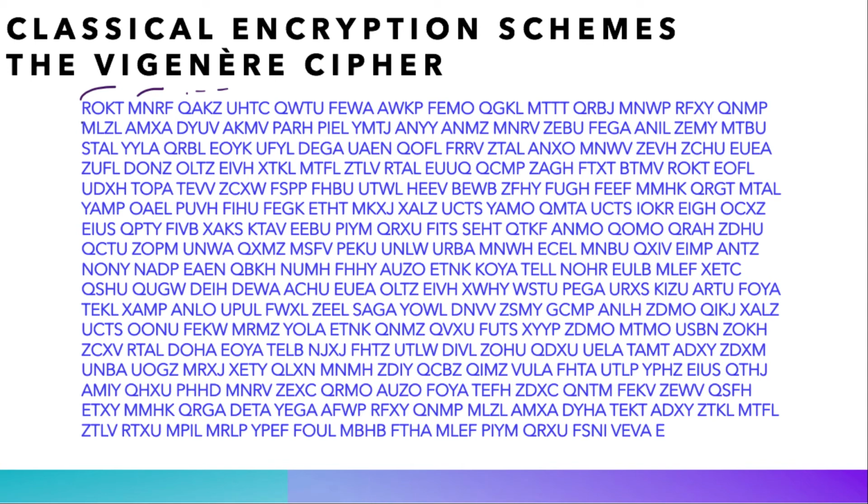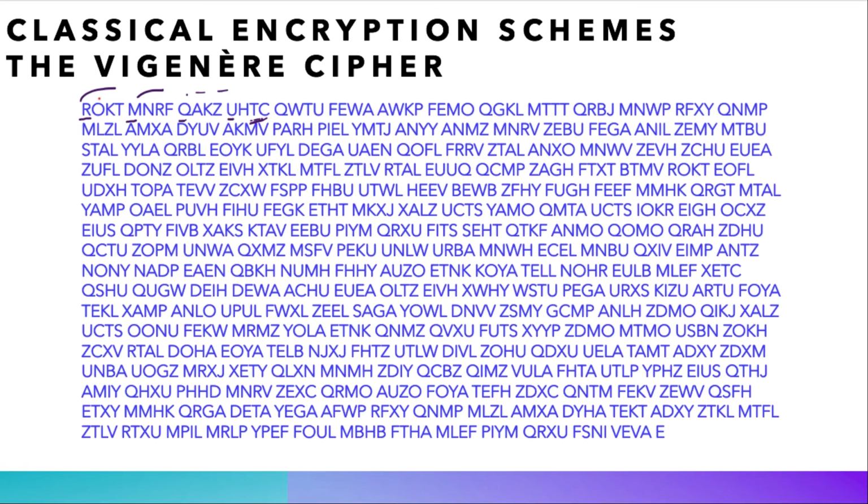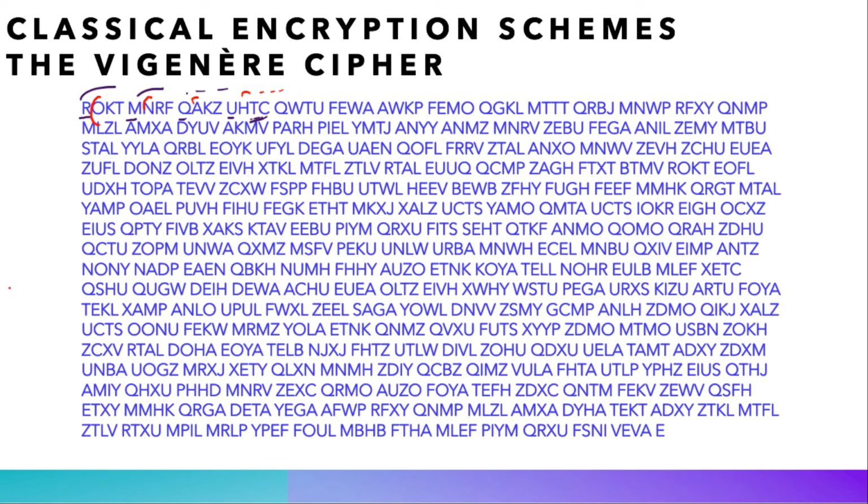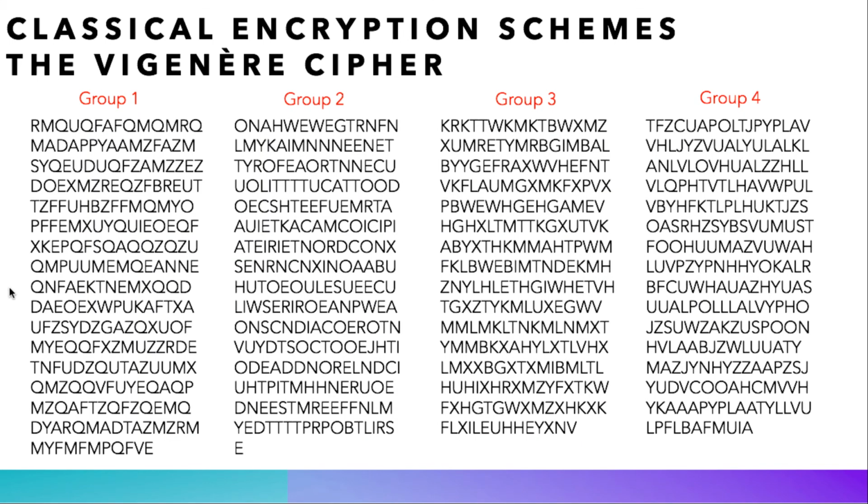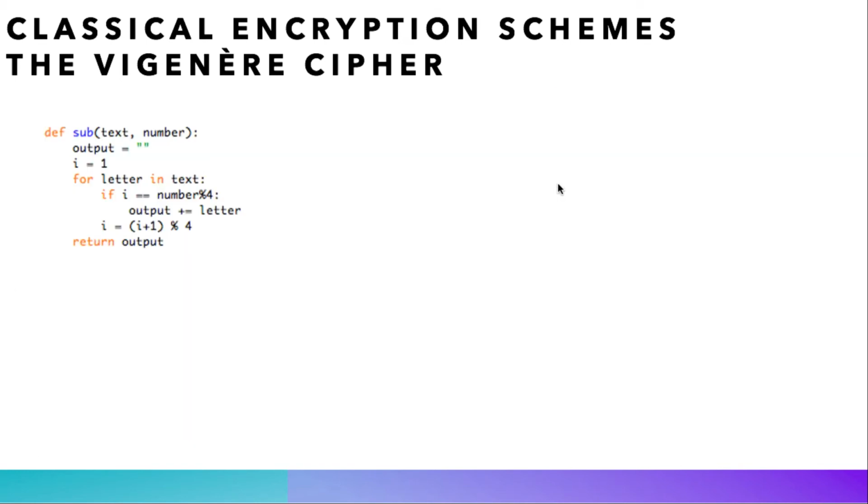The first group contains the first letters of each block of 4. So, for instance, in our first group, we will find the letter R here, and then the letter M, and then the letter Q, U, etc. The second group of letters will contain the second letters of each block, in which case its elements will be the letter O here, the letter N, the letter A, the letter H, and so on and so forth. We define the remaining groups in the same manner, and here is what we get, as you can see on the screen. To do so, I of course use this little computer program in which number is the number of the group that we're looking for.